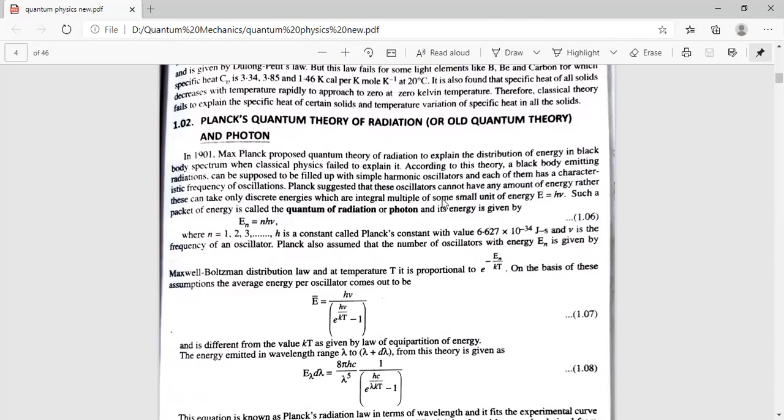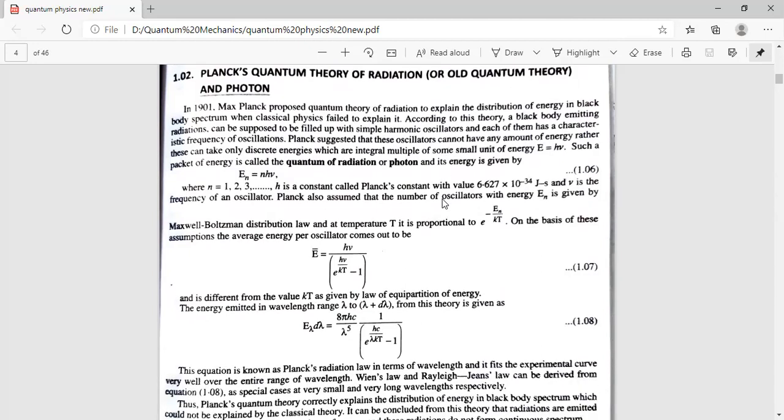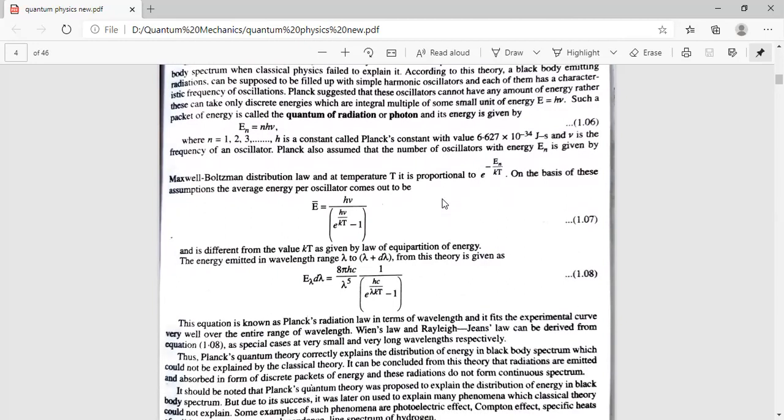Max Planck proposed quantum theory of radiation to explain the distribution of energy in black body spectrum when classical mechanics failed to explain it. You don't need to do this derivation. This derivation is not in your syllabus. You can directly see equations 1.07 and 1.08.